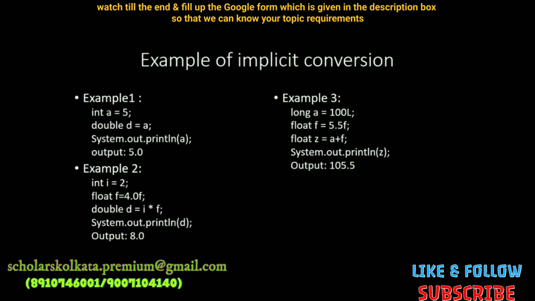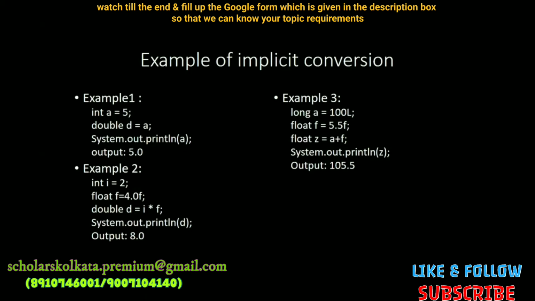So let us take an example of implicit conversion. You are seeing that int a equals 5 and double d equals a. So int a is an integer type, but d is a double type. So when you pass the variable a, which already has a value of 5, the value gets automatically converted into a double.